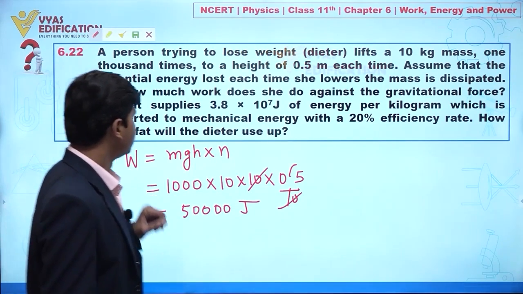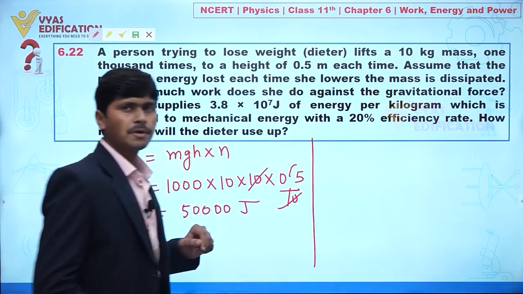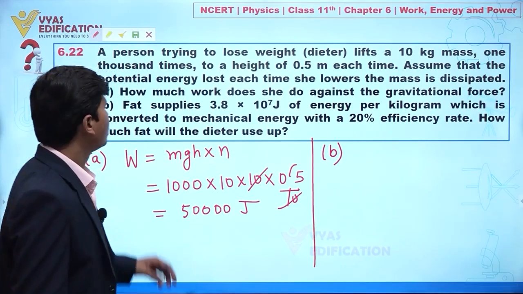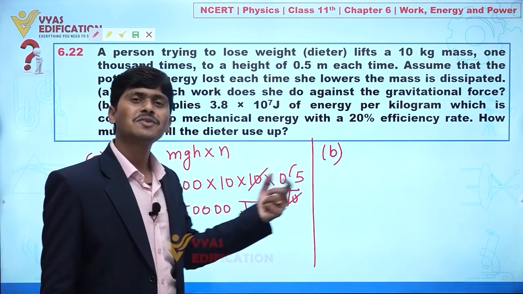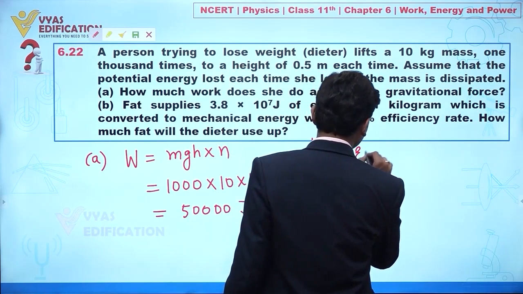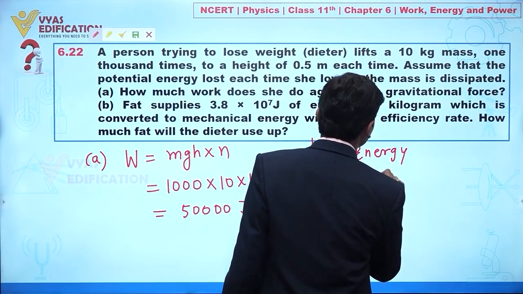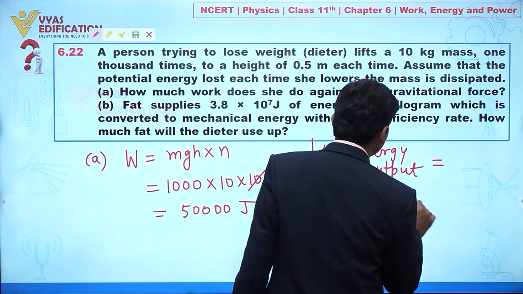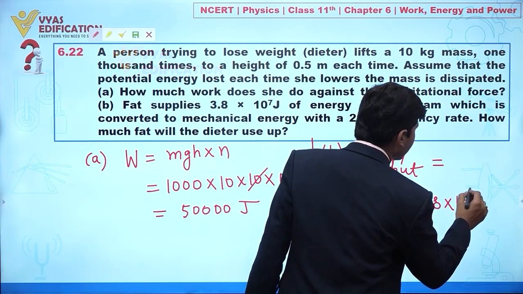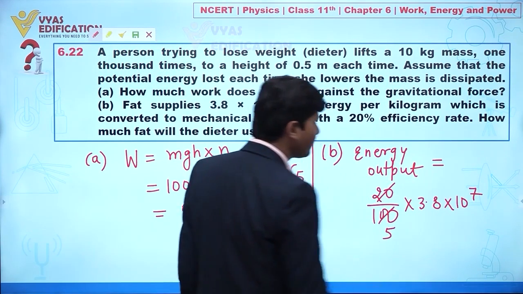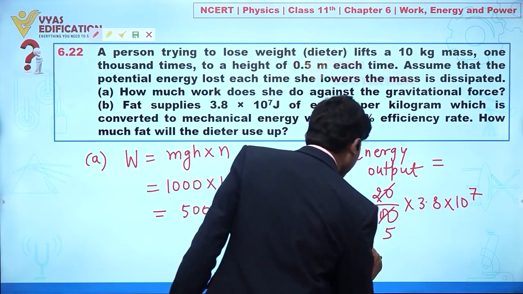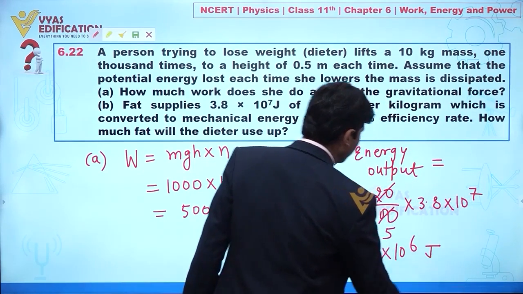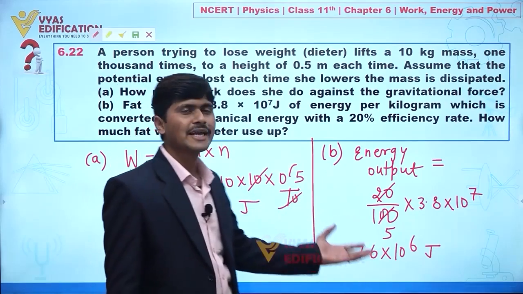Now it is given in part B that 3.8 into 10 to the power 7 joule of energy per kilogram is converted to mechanical energy only with 20% efficiency. It means if we are talking about energy output, the energy output is only 20% of that. So I can say 20% of 3.8 into 10 to the power 7, which is 7.6 into 10 to the power 6 joule. So this much amount of energy is available.